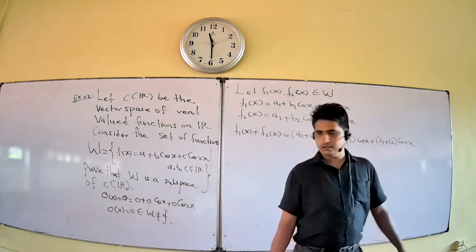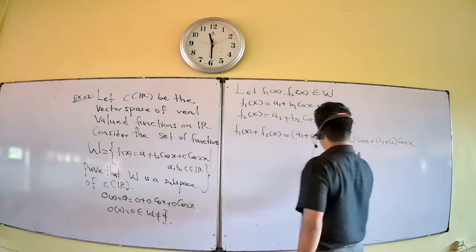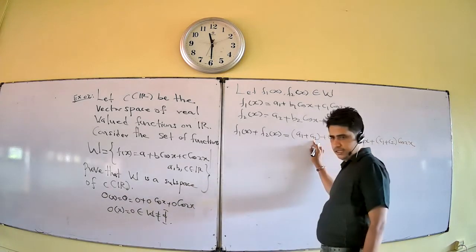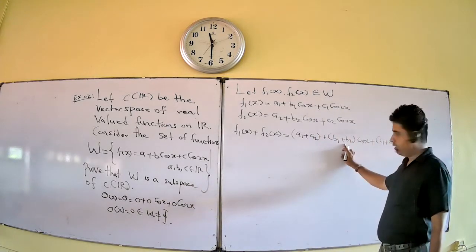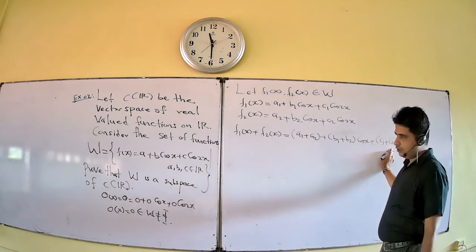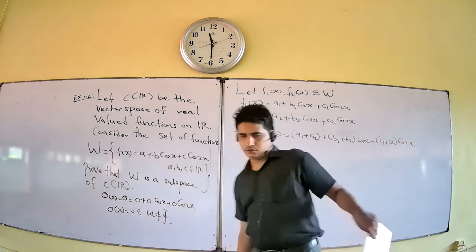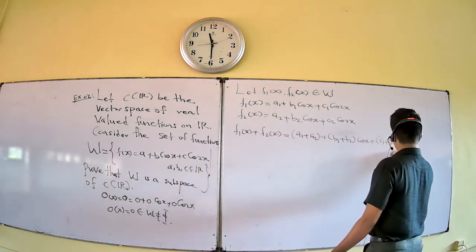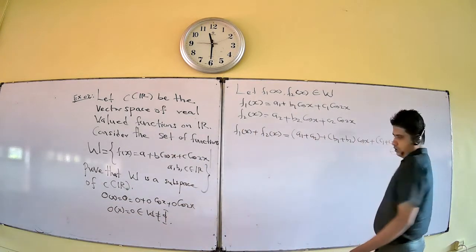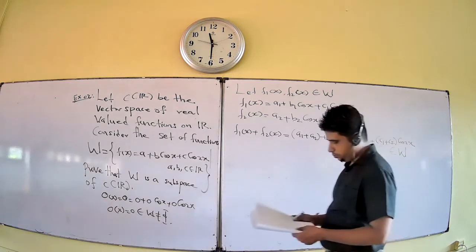Therefore, this is of the form of W. You put a1 plus a2 as a3, b1 plus b2 as b3, and c1 plus c2 as c3, then you get the form. So it belongs to W.